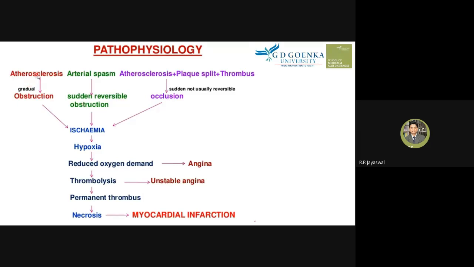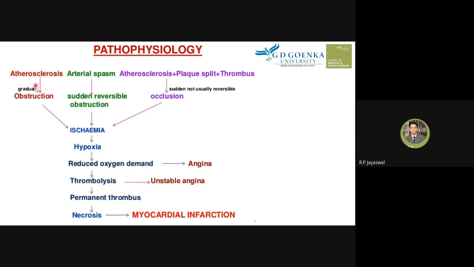Let's start with atherosclerosis, which is a thickening of the artery or blood vessels because of the deposition of cholesterol and fat in the wall of the blood vessels. So atherosclerosis gradually causes obstruction in the blood vessels, where the lumen of the artery which undergoes the atherosclerosis process becomes narrow.